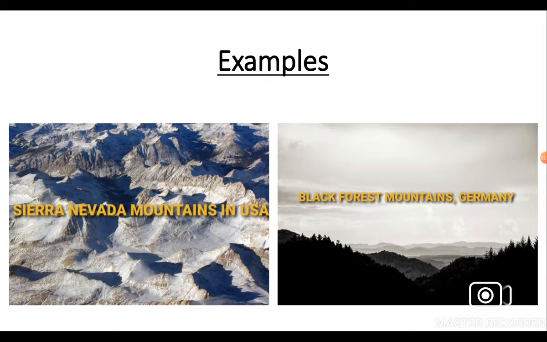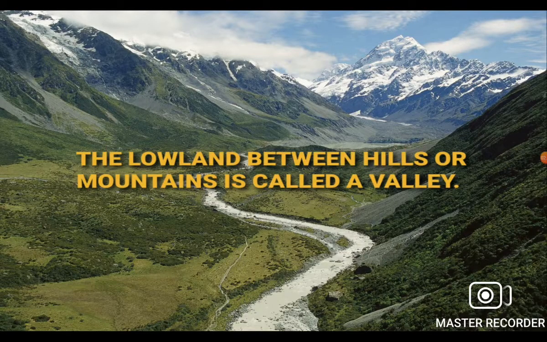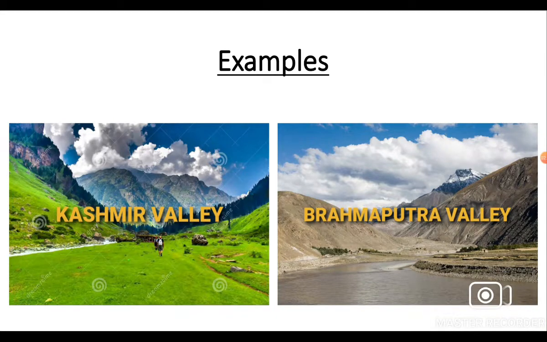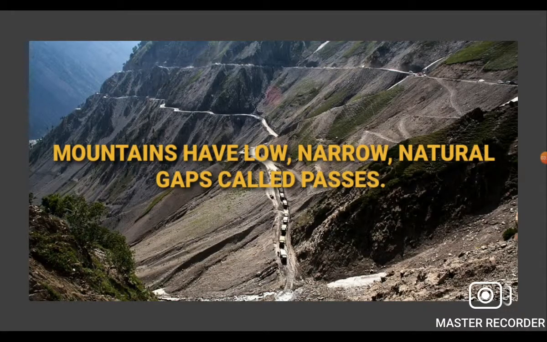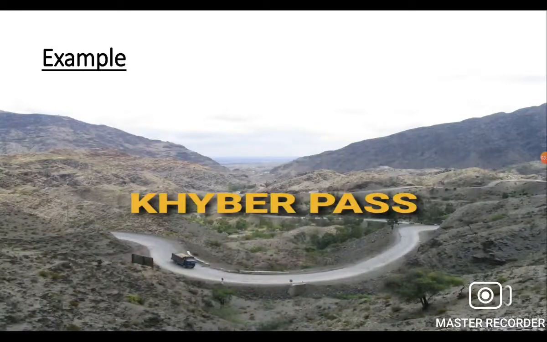Now, let's move on to the other landforms. The first is valleys. The lowland between hills or mountains is called a valley. Usually, they are formed by glaciers or rivers wearing away rocks on mountains. The famous valleys in India are the Kashmir Valley and the Brahmaputra Valley. Passes. Mountains have low and natural gaps called passes. The Khyber Pass in the Himalayas connects Afghanistan and Pakistan.